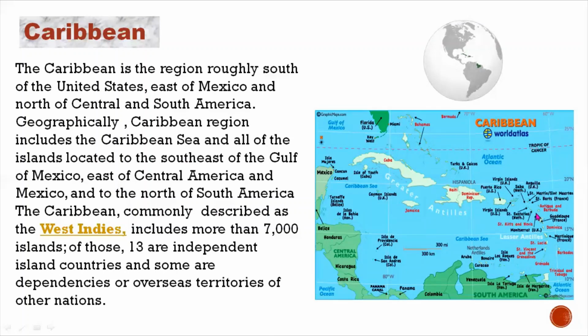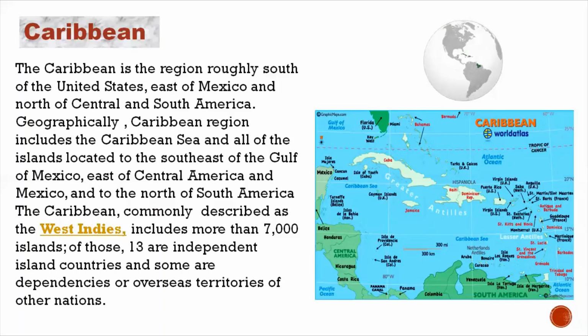Which are these islands? Like Antigua, Barbados, Grenada. So these make the Caribbean lands. The Caribbean is commonly described as the West Indies. So if you are a follower of cricket as a sport, you might have seen the cricket team which belongs to the West Indies.